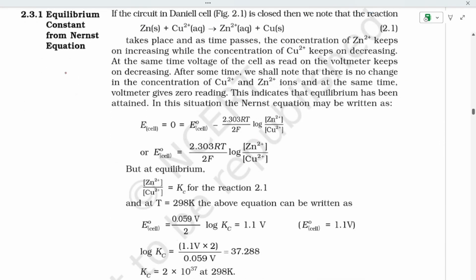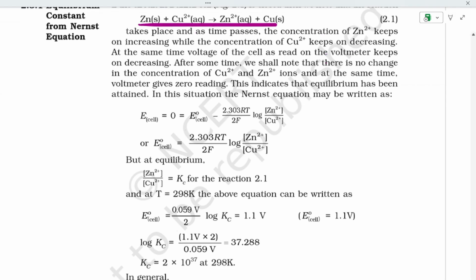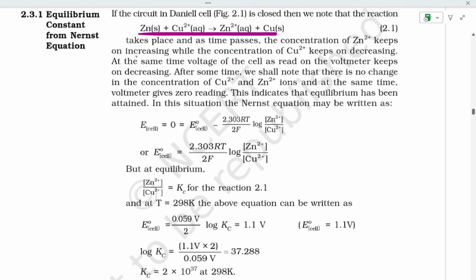Now, equilibrium constant from the Nernst equation. In the Daniell cell, Zn + Cu2+ gives Zn2+ (aqueous) + Cu takes place. As time passes, Zn2+ keeps on increasing while the concentration of Cu2+ decreases, and at the same time the voltage of the cell read on the voltmeter keeps on decreasing, until there is no change.